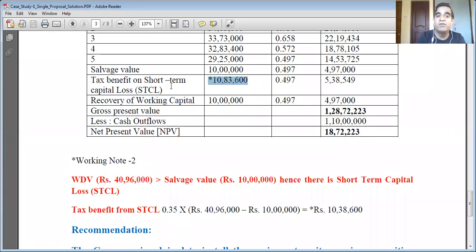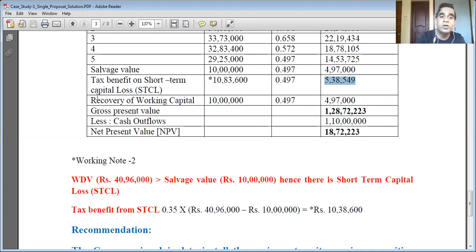So this benefit we are going to have in the fifth year. So convert this fifth year amount to the present value. When you multiply with the present value factor, the present value of 10,38,600 rupees is 5,38,549, which becomes part of the total cash inflows.